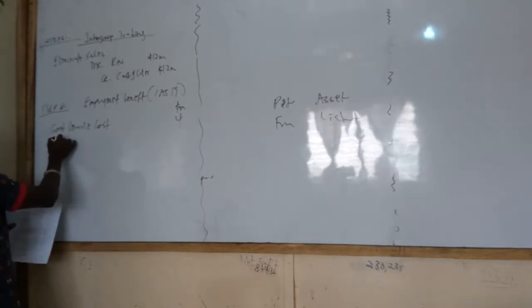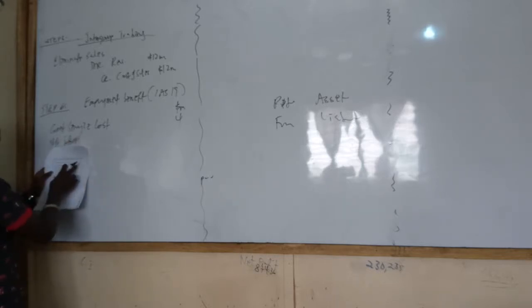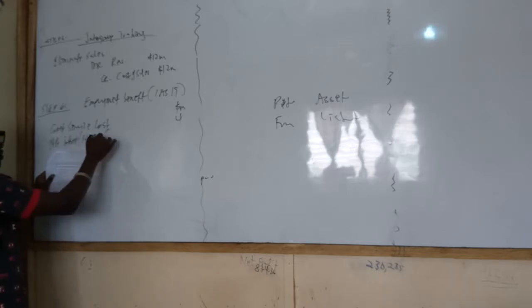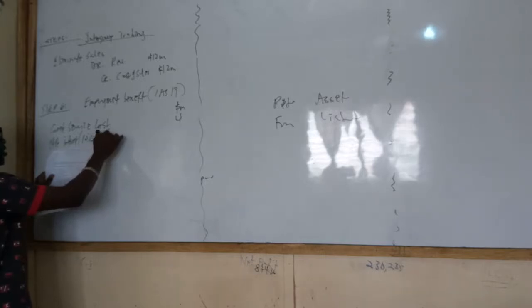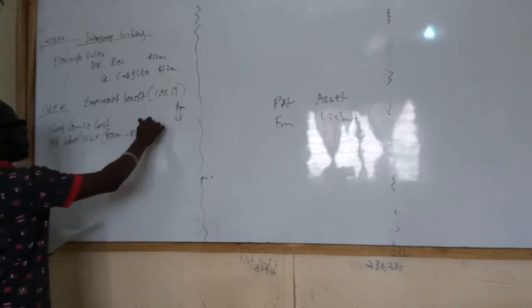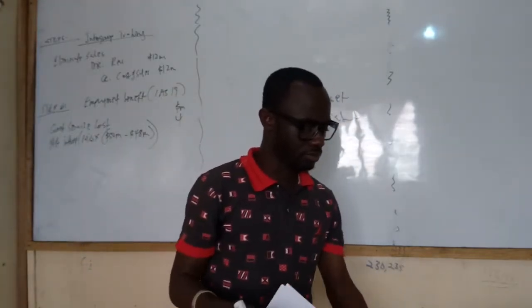So net interest will be the asset and the obligation. It's going to be 10% of how much? 50 million minus what? 48 million. So 10% of 50 million minus 48 million.